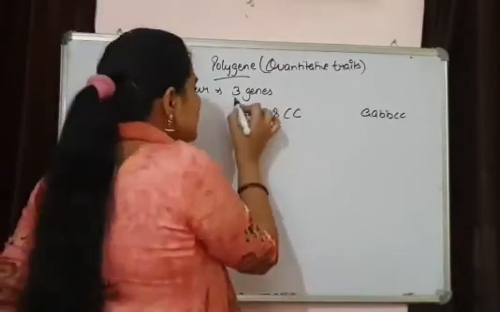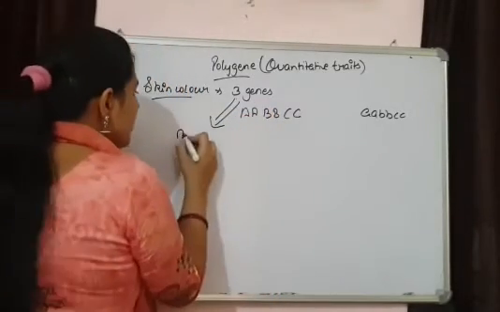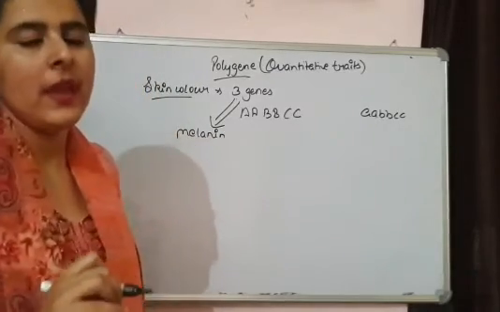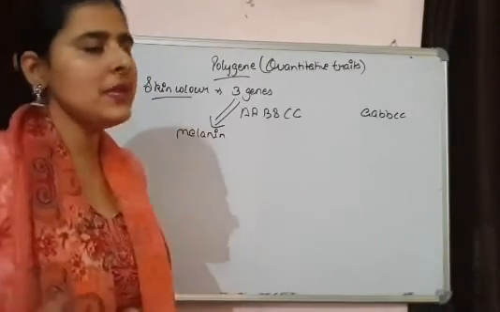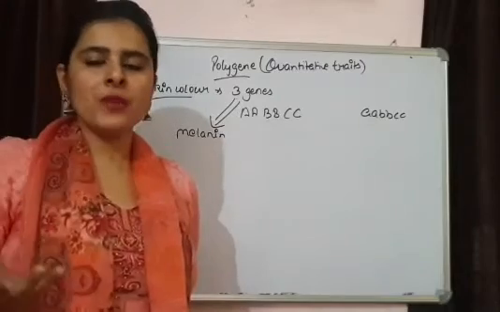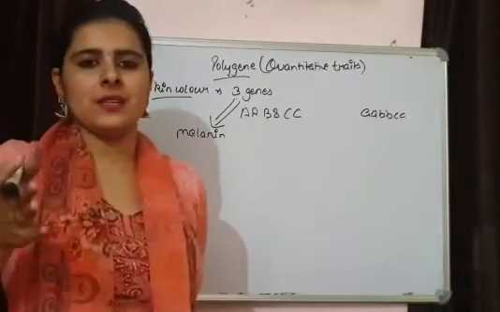Now, what are these three genes doing? These three genes are responsible for the synthesis of a pigment named melanin, and melanin is a skin darkening pigment. Simply, if all the three genes are present in dominant form, more melanin will be produced and the individual will have black colored skin.